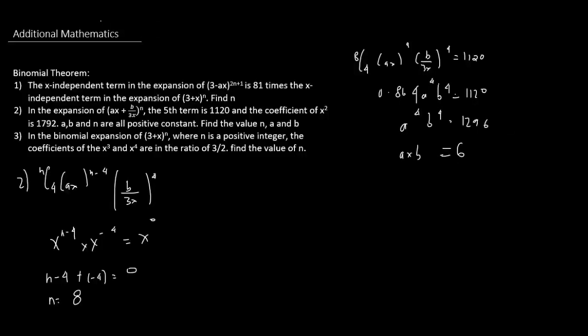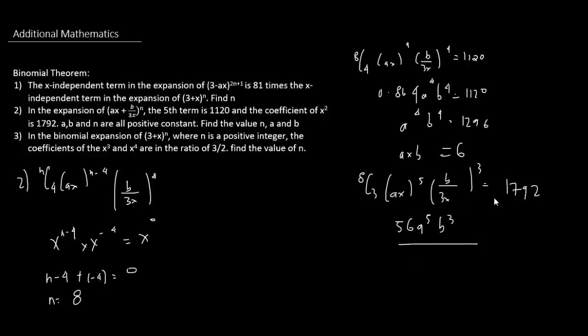And so with that being said, we can have 8c3 times ax to the power of 5 times b over 3x cubed is equal to 1792, right? And so let me just quickly calculate that. So we have 56 a to the power of 5 b cubed over, I'm just getting rid of the x here already because we're just trying to find the coefficient. So this is actually 1792 x squared, but I don't write it down anymore. So we have 3 cubed, which is 27, is equal to 1792.